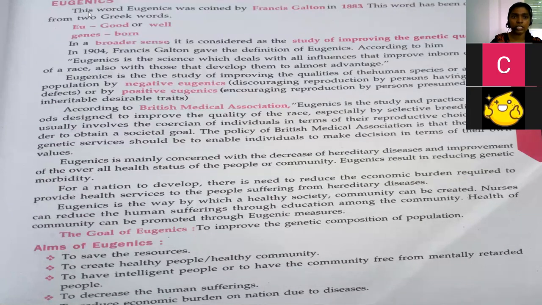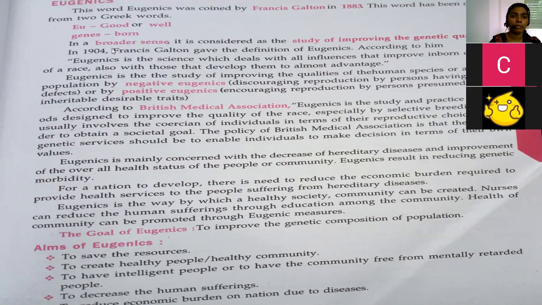So eugenics, this word was coined by Francis Galton in 1883. This word has been derived from two Greek words. Eu means good or well, and genis means born. Born with good characteristics is called eugenics in simple terms. So these are the two Greek words, eu in the sense of good and genics meaning born. Genetics, you know, born qualities like that.